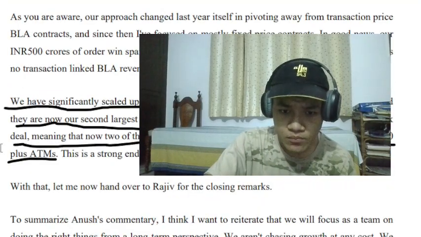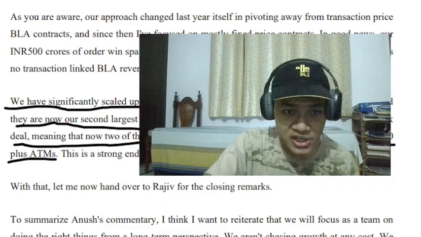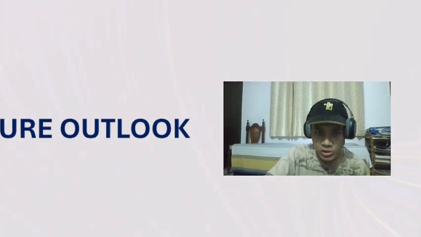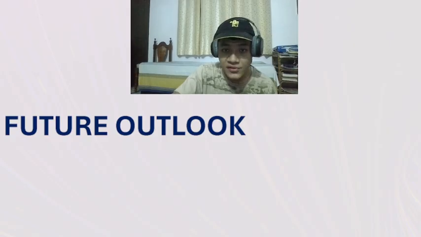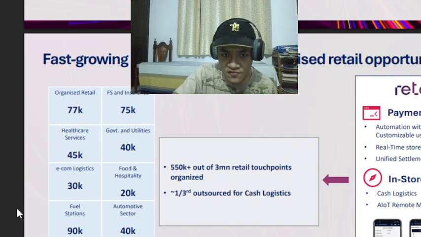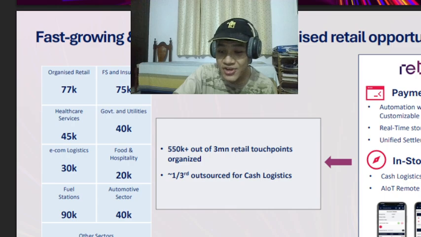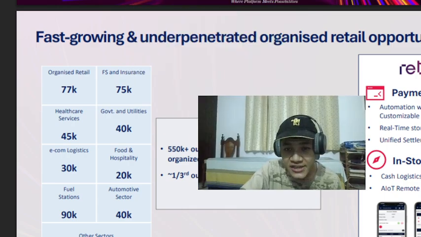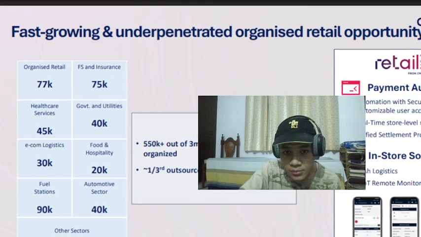All right. Then last thing we're going to take a look at is the future outlook of this company. Okay, future outlook of this company. Fine. So first, fast growing and underpenetrated organized retail opportunity.